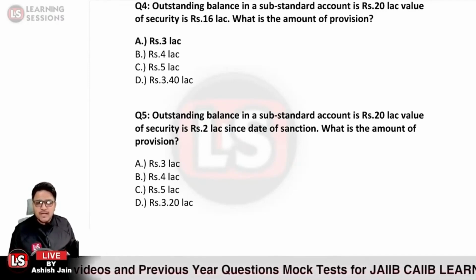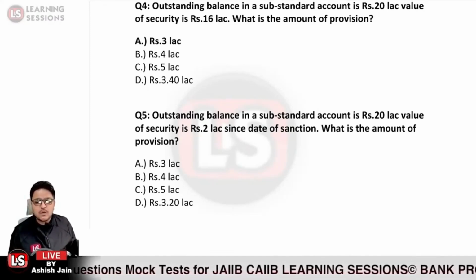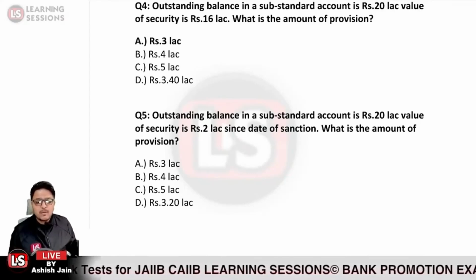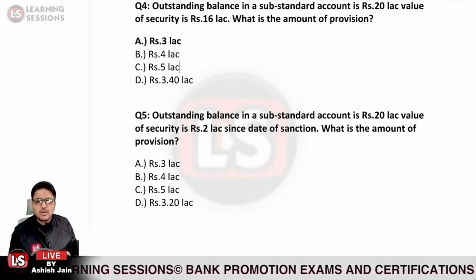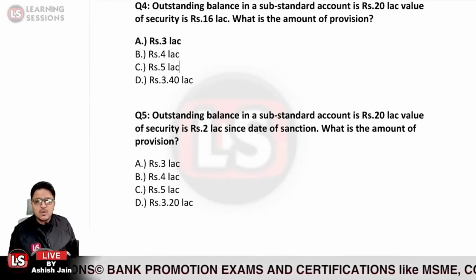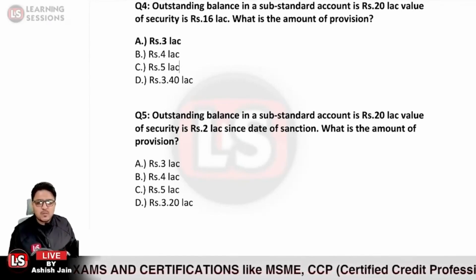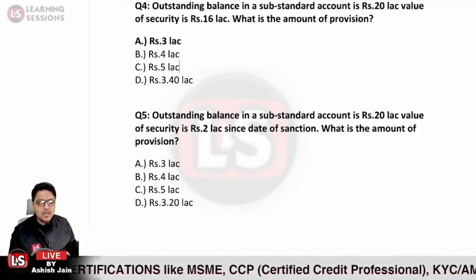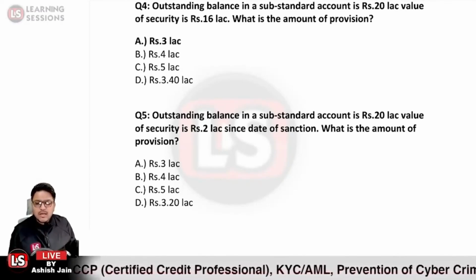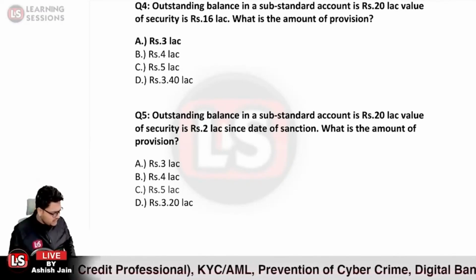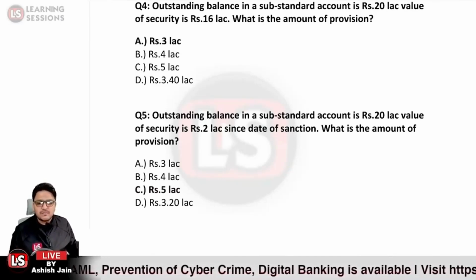First of all, we need to identify whether the loan is a secured loan or an unsecured loan. In this particular case, the value of security amounts to rupees 2 lakh, which is basically 10% of the outstanding amount. So it is an unsecured loan account. What would be the provision percentage applicable? 25% provision would be applicable, as it is not mentioned to be an infrastructure loan. So option C over here will be the right answer. Kailash Komane has answered at the earliest that option C, that is 5 lakh rupees, is the right answer.